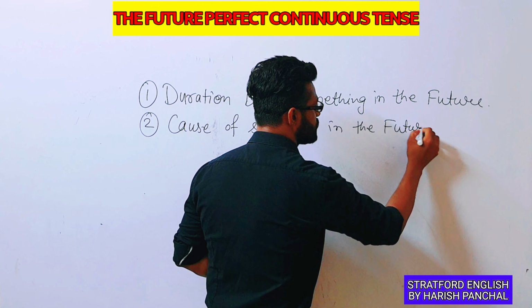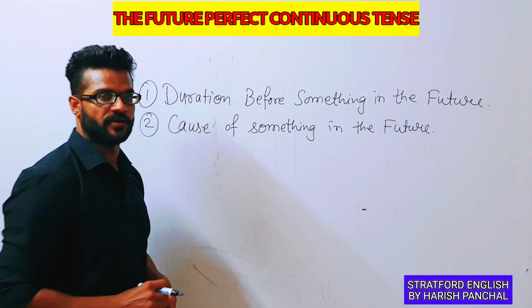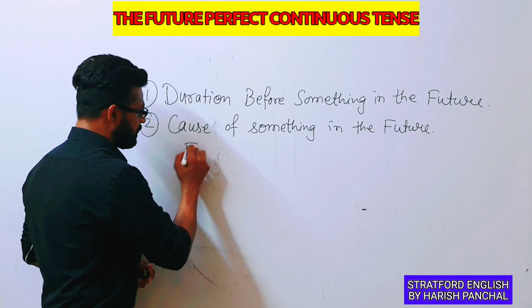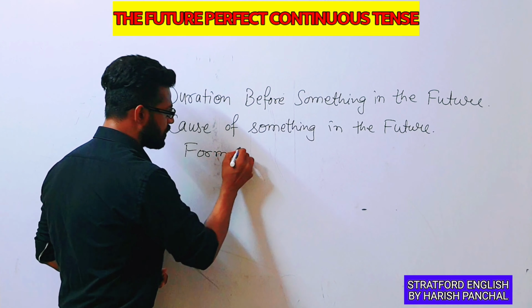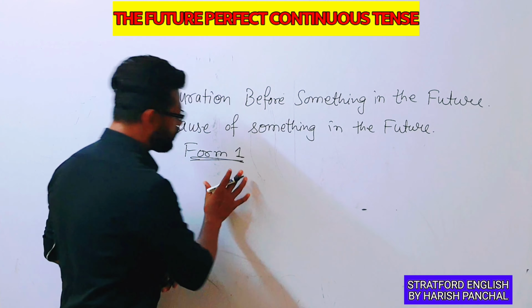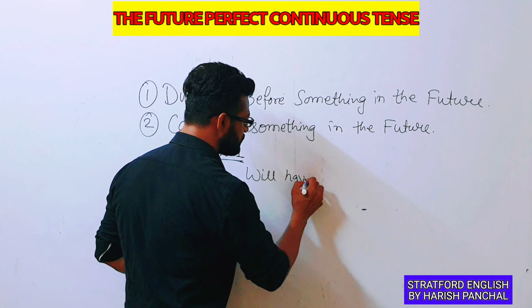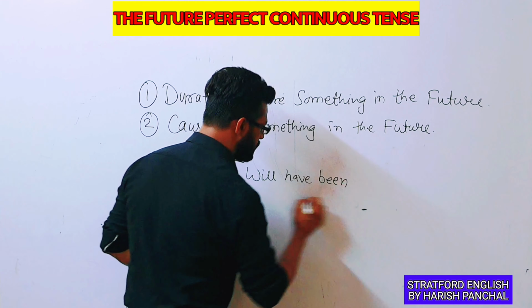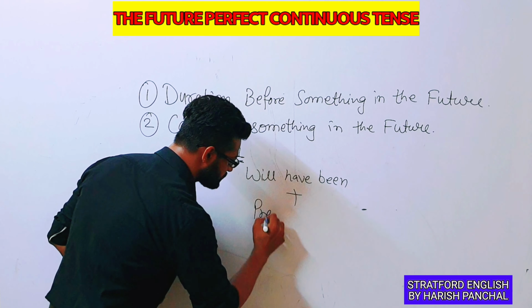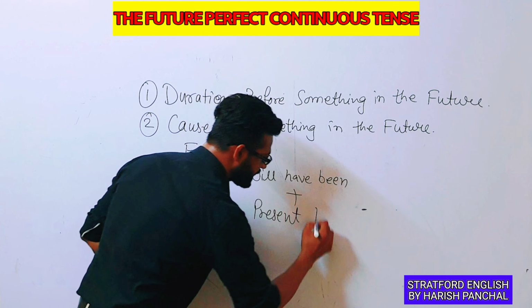So there are two situations of the future perfect continuous tense. And if we talk about the form, so one form is used here, that is will have been plus present participle.